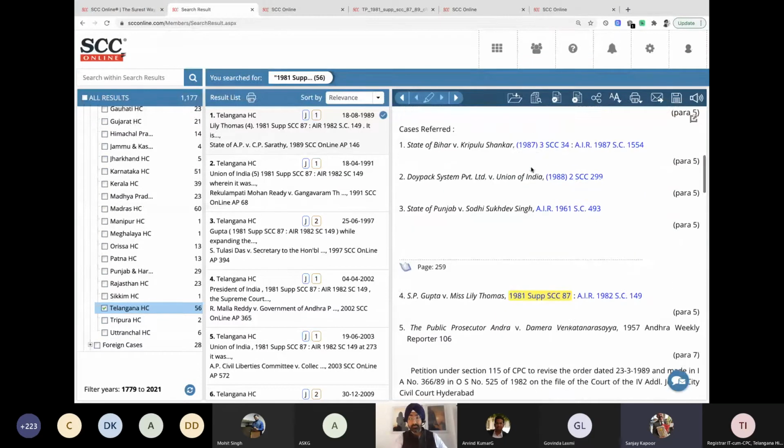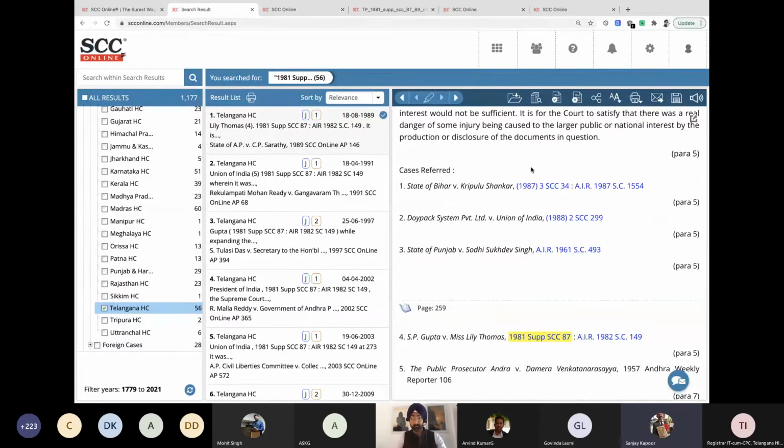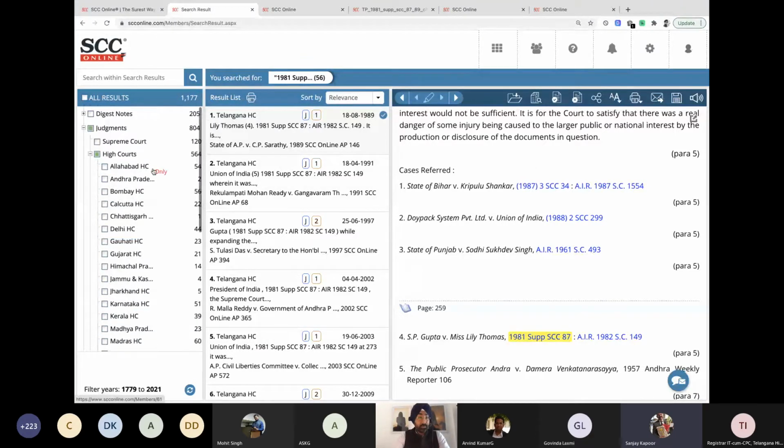Chetan, one more thing that I actually now have in my mind. Can we quickly go to the same judgment again? I want to copy and paste some part of the paragraphs somewhere. So how can we do that? I can show it over here itself. I can take one Supreme Court judgment.